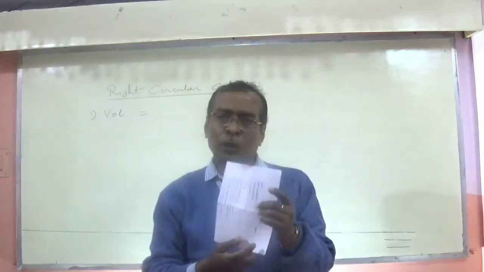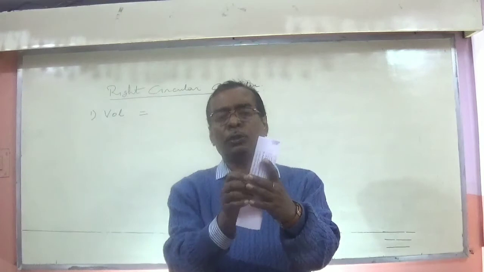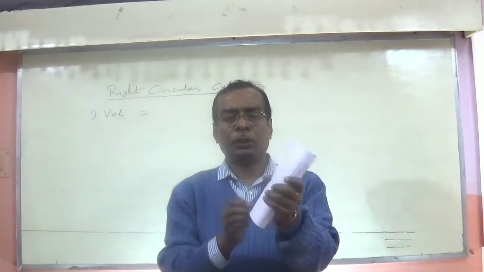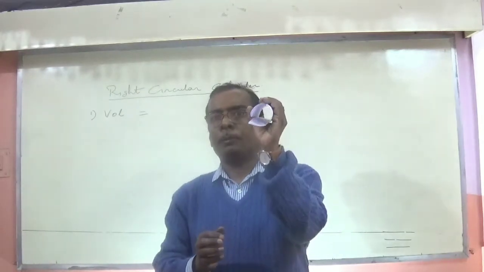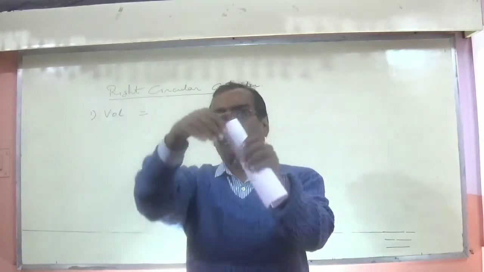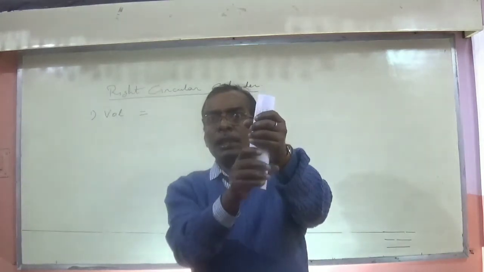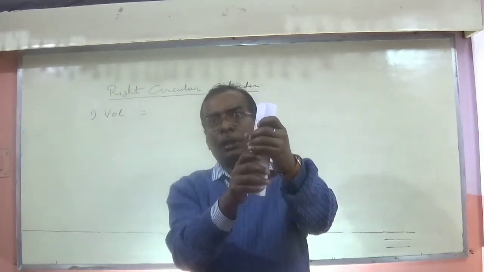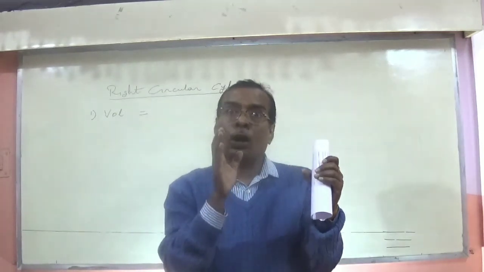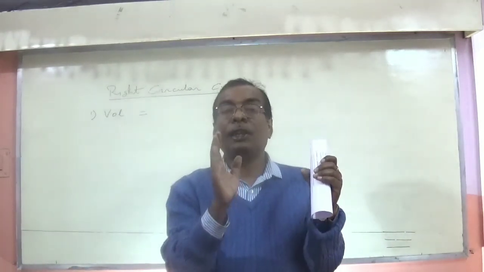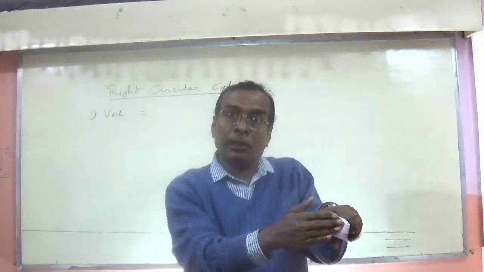Listen, I have told you that this is a piece of paper. Now suppose we fold it. See, one cylinder is forming. Am I right? This is a right circular cylinder. Now what is the volume? Volume is nothing but area of cross section into the height. What is the meaning of cross section? The front area.